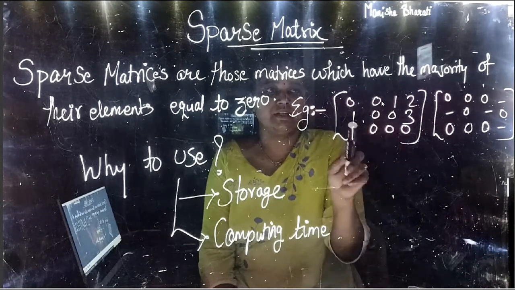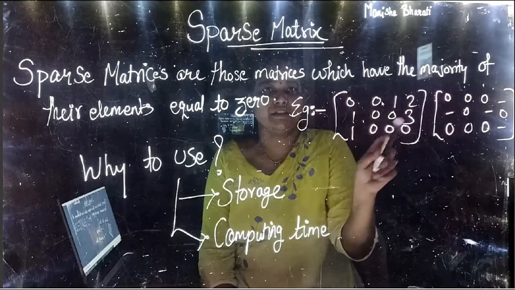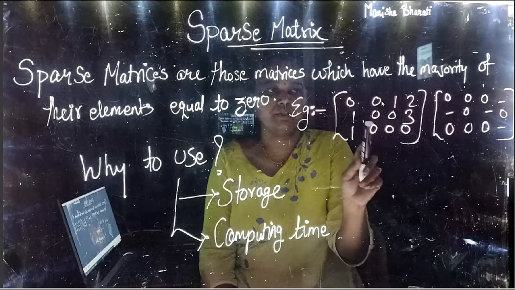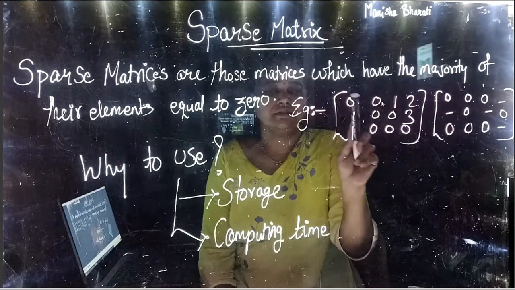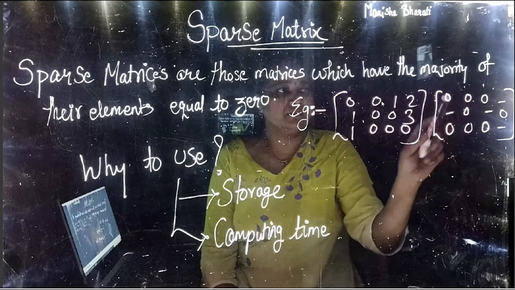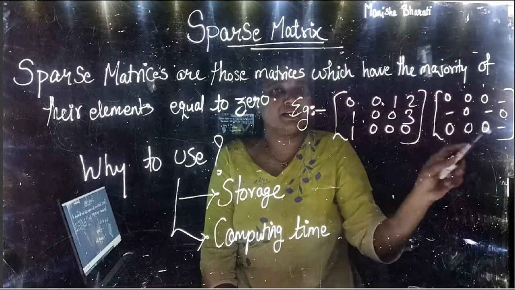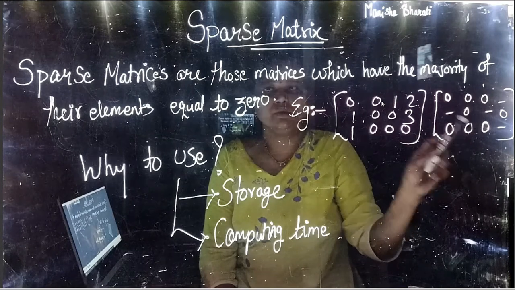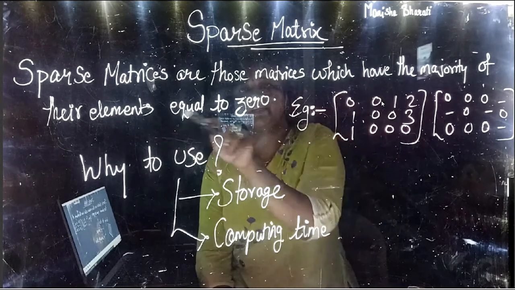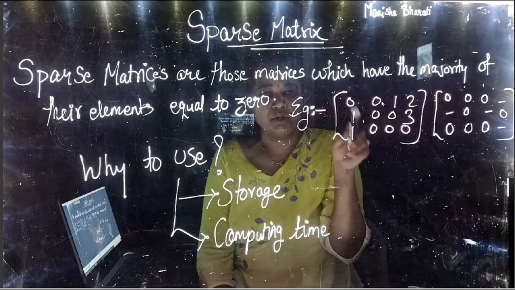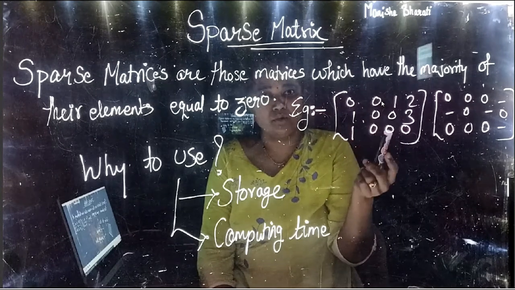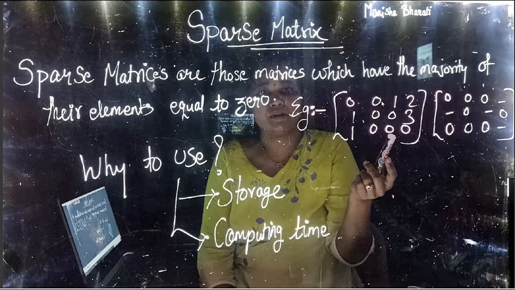So in totality, how many non-zero elements are there in the first example? 1, 2, 3, 4, 5. 5 non-zero elements and 7 zero elements, right? For example, 2. See, there are 0 elements and the dash indicates the non-zero elements. So sparse matrices are those matrices which have the majority of their elements equal to 0.